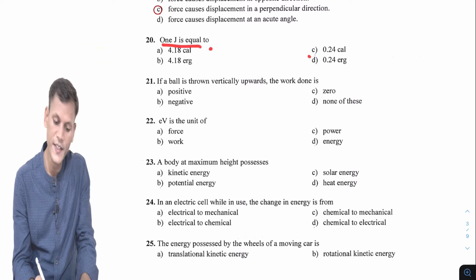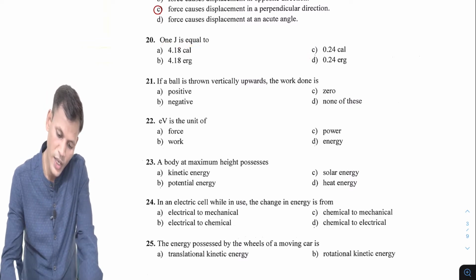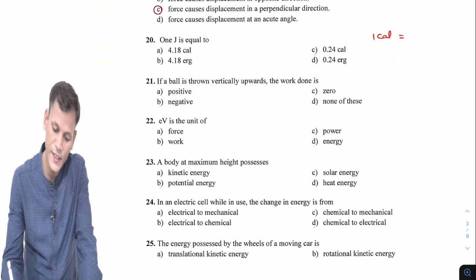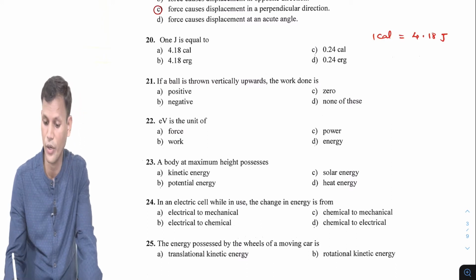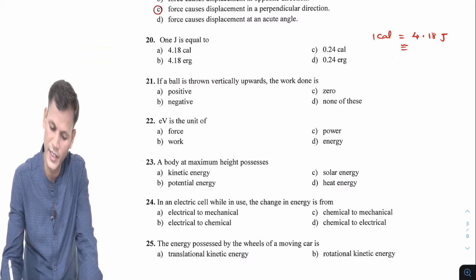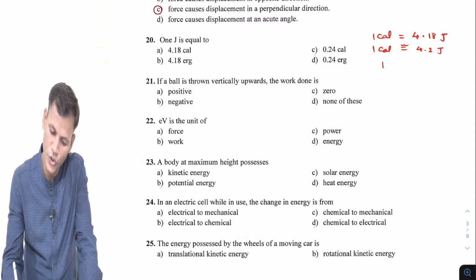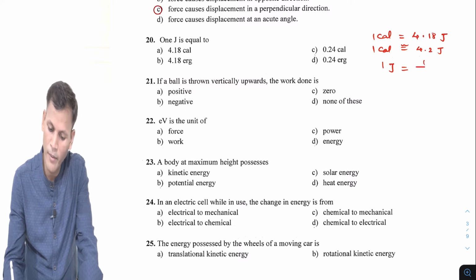Next is question number 20. 1 joule is equal to, a very interesting question. We know 1 calorie is 4.18 joule, or approximately 4.2 joule. So 1 joule will be 1 by 4.2 calorie.